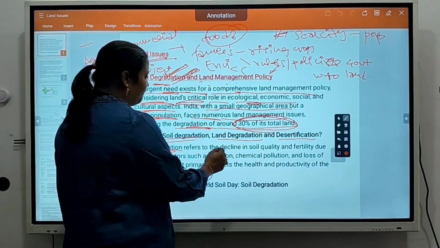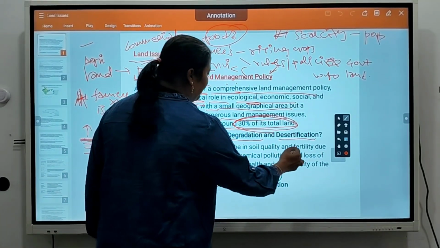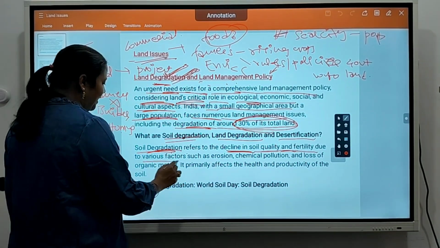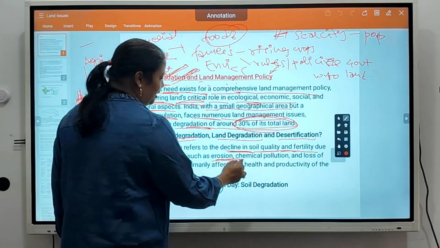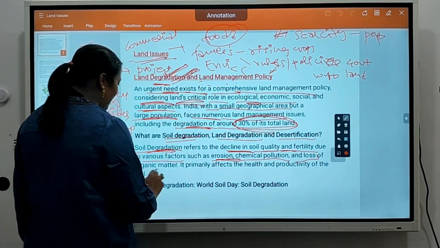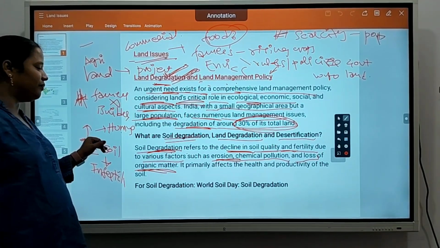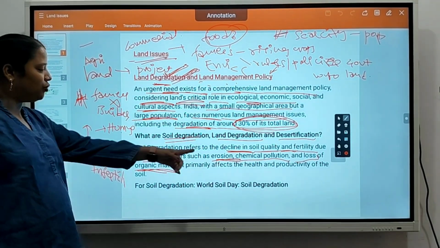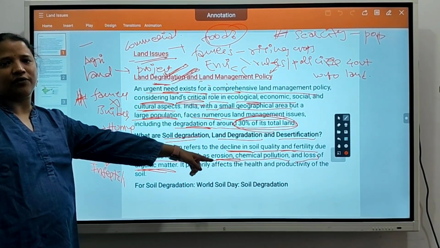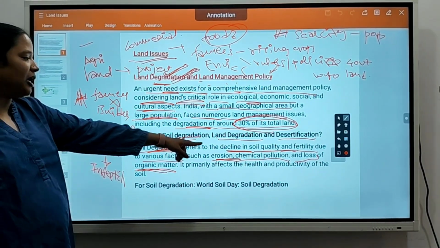Soil degradation refers to decline in soil quality and fertility due to various factors such as erosion, chemical pollution, loss of organic matter. So why does this loss of top layer of soil happen? Due to erosion. Erosion is a geographical phenomenon, and chemical pollution.